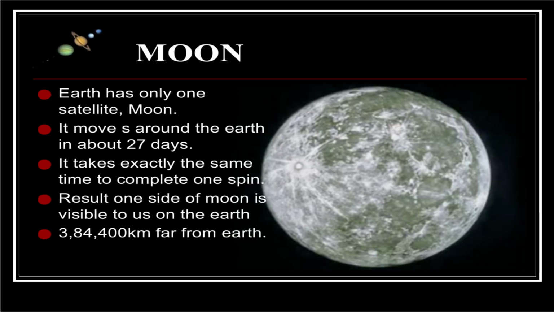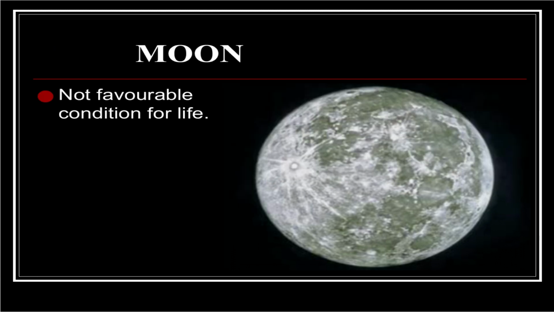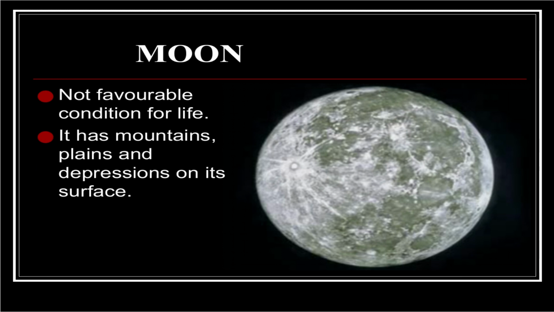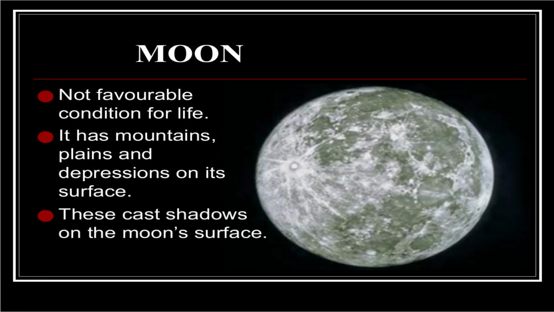Now we see in detail the natural satellite, the Moon. Earth has only one satellite, the Moon. It moves around the Earth in about 27 days. It takes exactly the same time to complete one spin. As a result, only one side of the Moon is visible to us on the Earth. It is 384,400 km far away from the Earth. The Moon does not have favorable conditions for life. It has mountains, plains and depressions on its surface. These cast shadows on the Moon's surface.